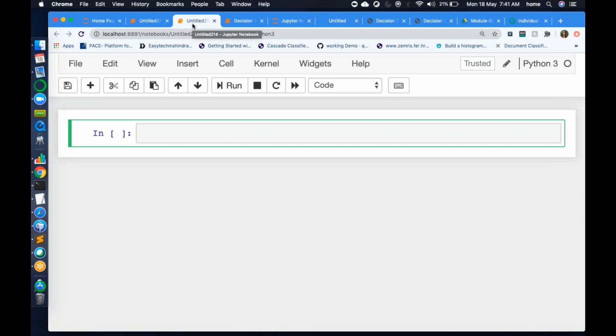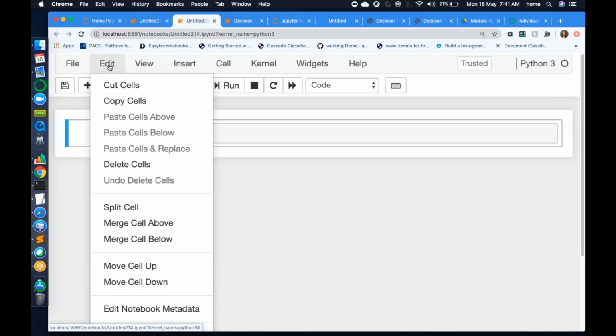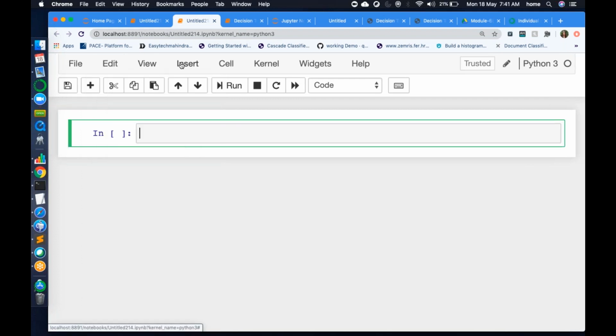Okay, so now that's the file option, and the rest I think you can spend some time on: copy, split. You can split one cell into multiple cells, merge many cells into one. You can move a cell down, move a cell up. These all cut any cell, copy cells, right? This you can all try. I think you can do it.